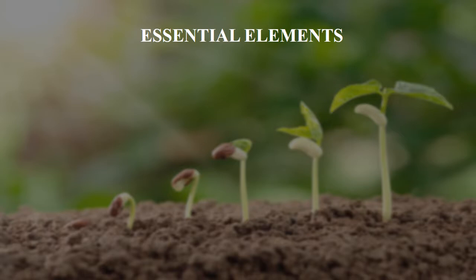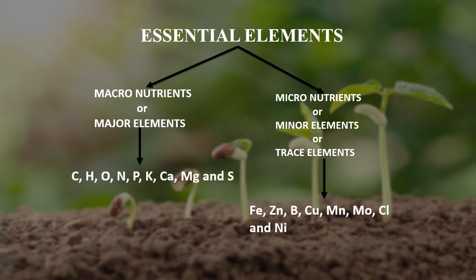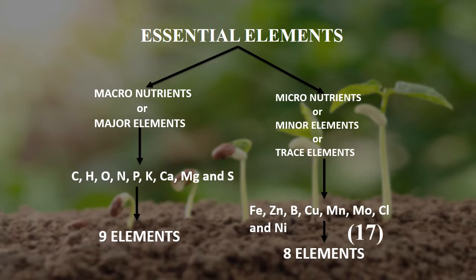These essential elements are further classified into two categories. One is macronutrients or major elements, and another one is micronutrients or minor elements or trace elements. Under macronutrients, we have carbon, hydrogen, oxygen, nitrogen, phosphorus, potassium, calcium, magnesium and sulfur. Under micronutrients, we have iron, zinc, boron, copper, manganese, molybdenum, chlorine and nickel. So there are 9 macronutrients and 8 micronutrients. Totally we have 17 essential elements.